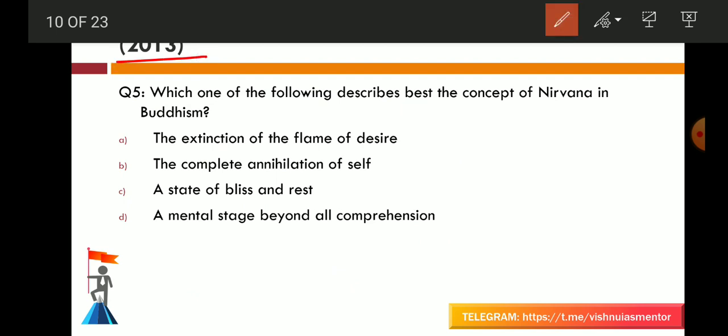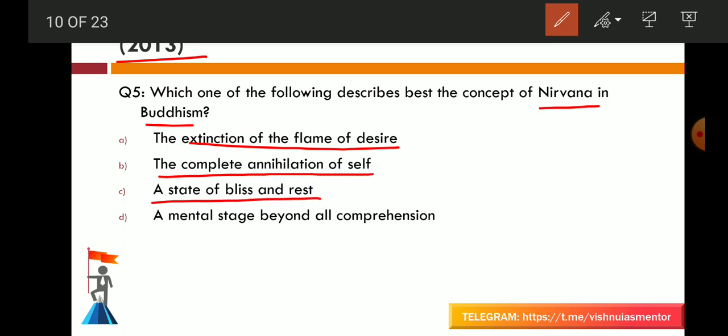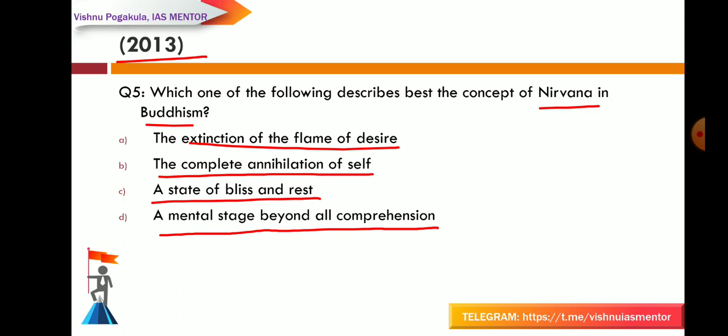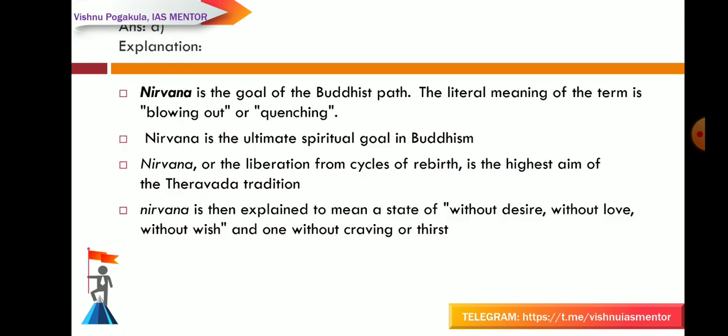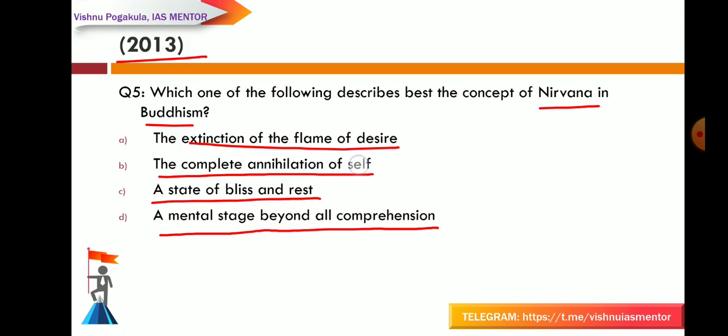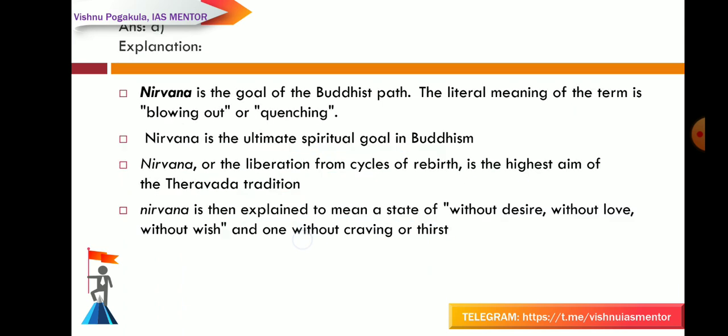Which one of the following describes the best concept of nirvana in Buddhism? The extinction of the flame of desire; the complete annihilation of self; a state of bliss and rest; a mental stage beyond all comprehension. All these are somewhat connected to each other. So all the options look like they are related to Buddhism. So let's see the correct answer. Answer is A, the extinction of the flame of desire.